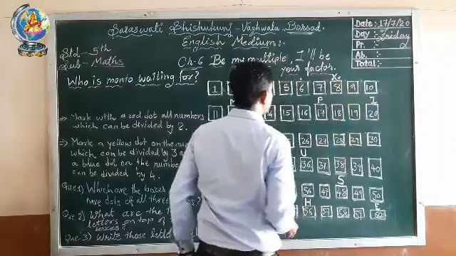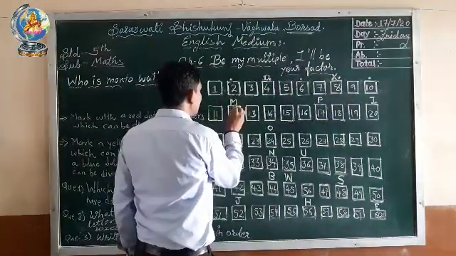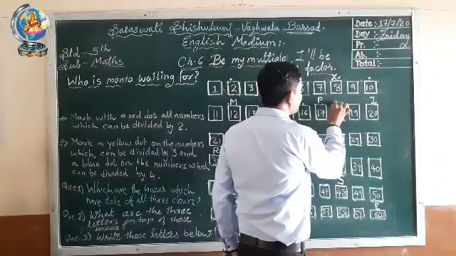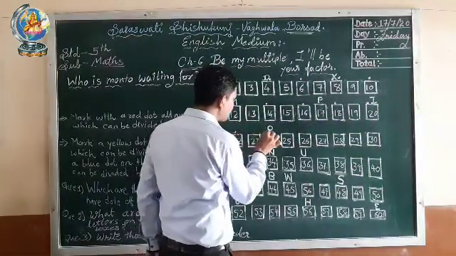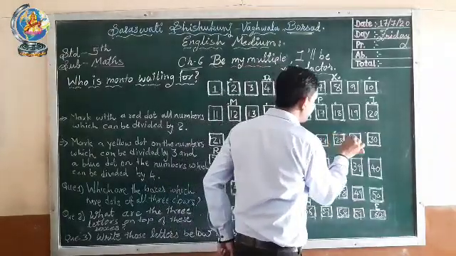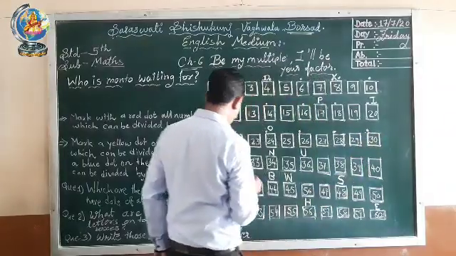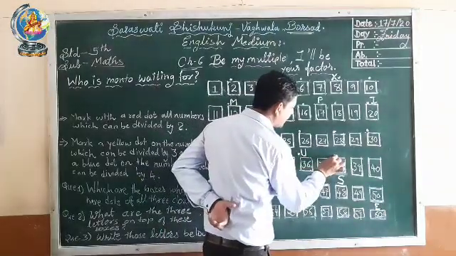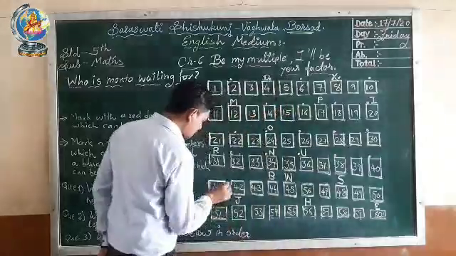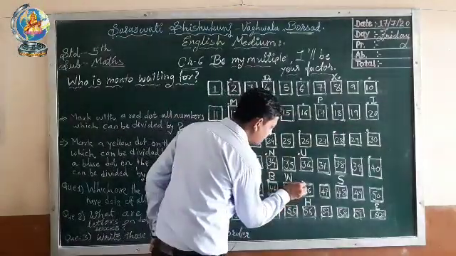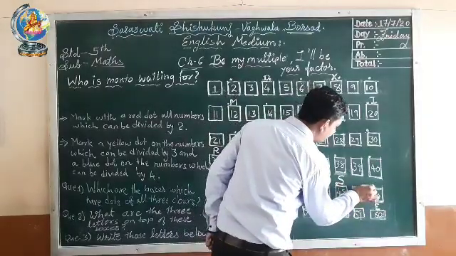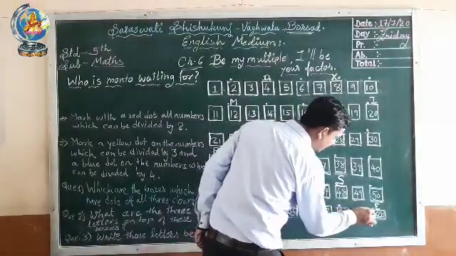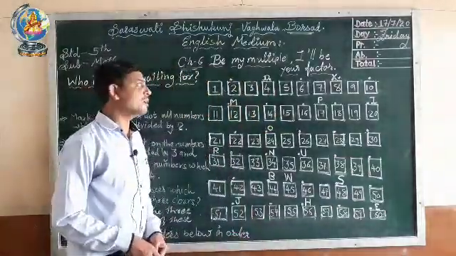Then 8, 10, 12, 14, 16, 18, 20, 22, 24, 26, 28, 30, 32, 34, 36, 38, 40, 42, 44, 46, 48, 50, 52, 54, 56, 58 and 60. These are the numbers which are divisible by 2.